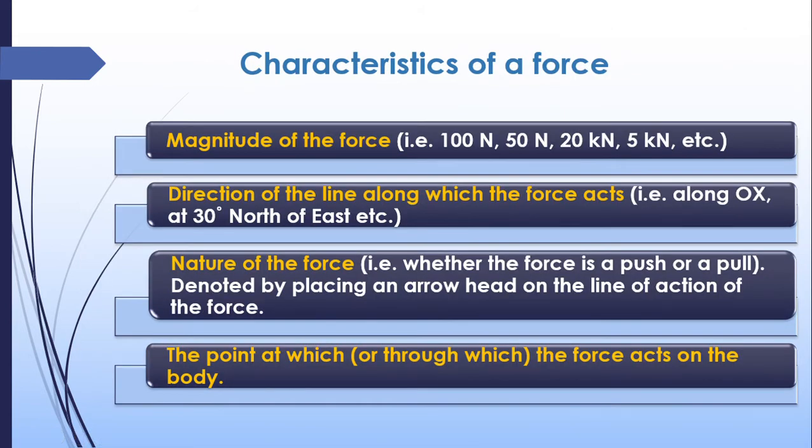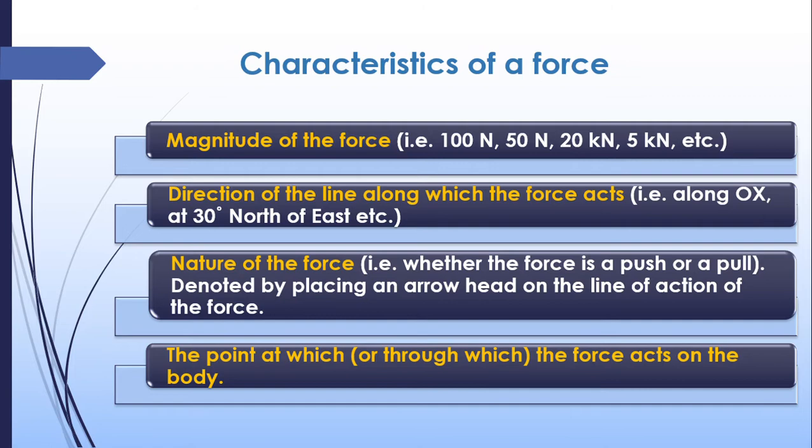Now, what are the characteristics of a force? There are mainly four characteristics. One is magnitude, the other one is direction of a force, and nature of the force, and the point at which the force acts on the body. So these are the main characteristics of a force. We will see each of them.